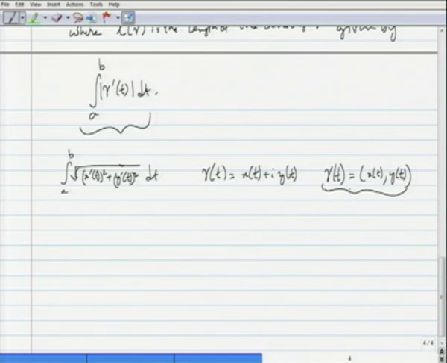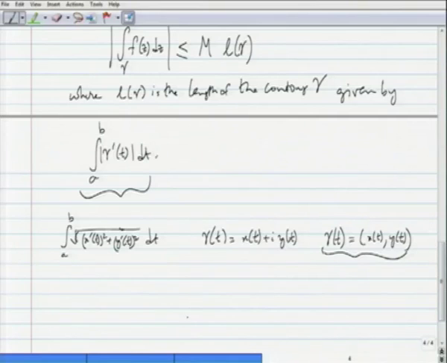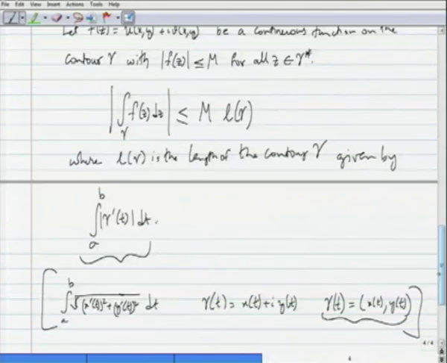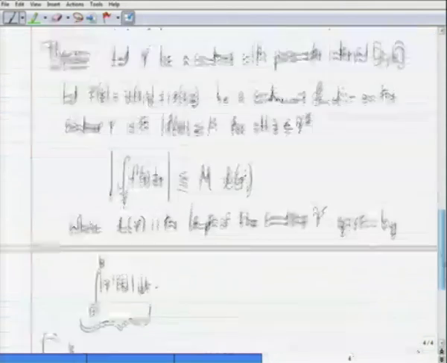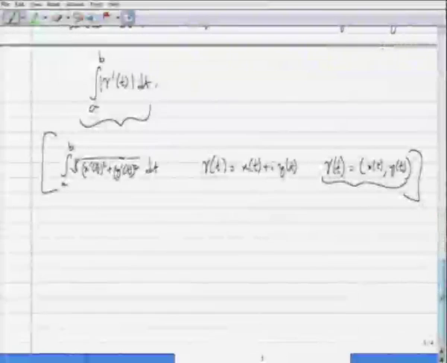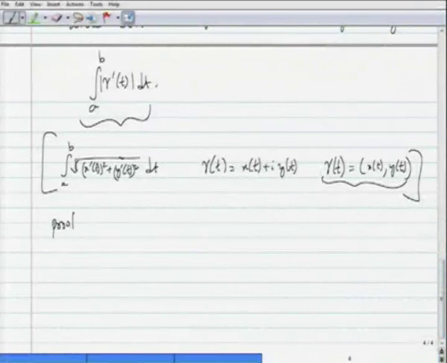The length of gamma can be computed using this integral. That is the exact length that we are using here. It is nothing but, in this context, the modulus of gamma prime, put in parentheses. So, the length of gamma is the integration of the modulus of gamma prime. And we have this estimate which will be used from time to time. The proof is once again easy.